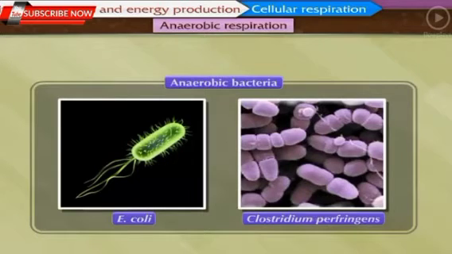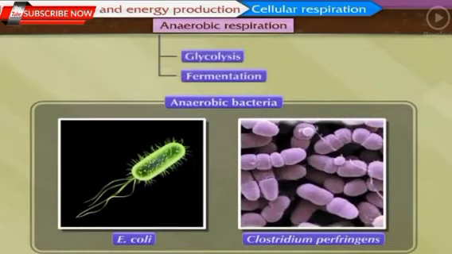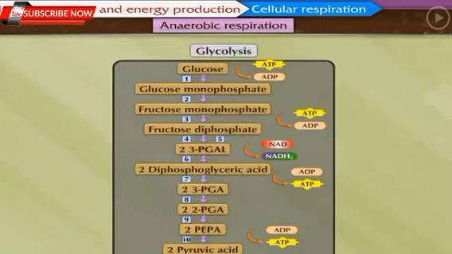oxygen is not used. In anaerobic respiration, some living organisms can survive without oxygen, for example, anaerobic bacteria. Such living organisms have to follow anaerobic respiration for energy production. Glycolysis and fermentation are two steps of anaerobic respiration.